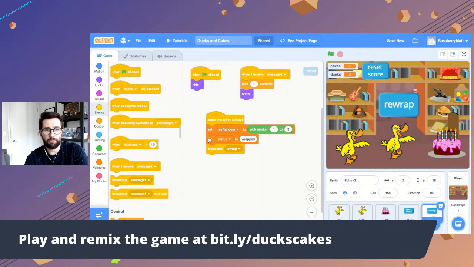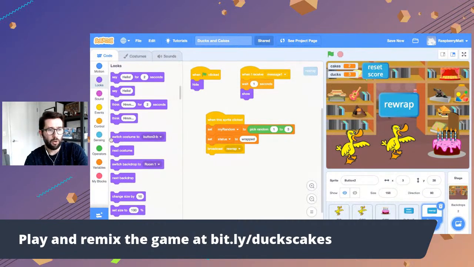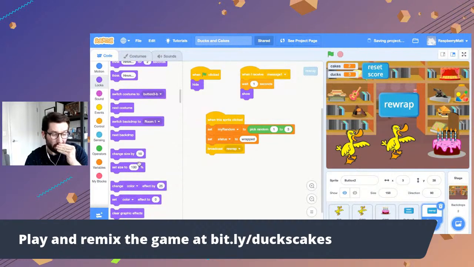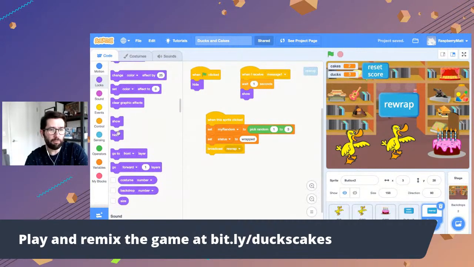Okay. Now I want to go back into that rewrap button. And after that, oh yeah, we did set the status to wrapped. What we want to do also is after the sprite is clicked, we want to hide, all right? Because the game's starting over. We don't need the button. I forgot that bit right there.